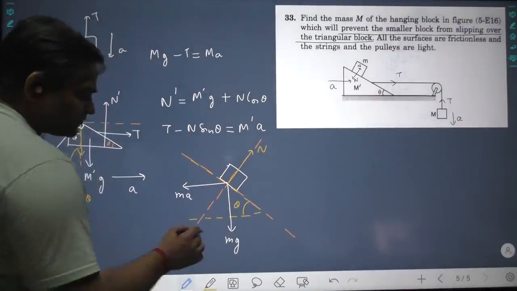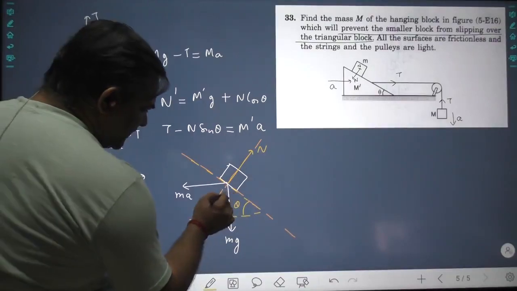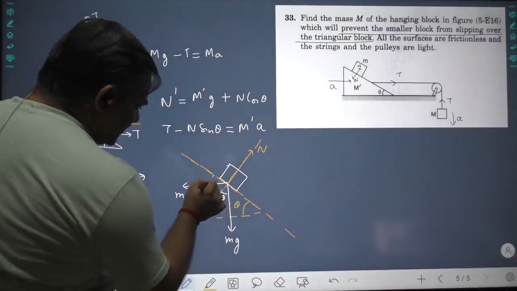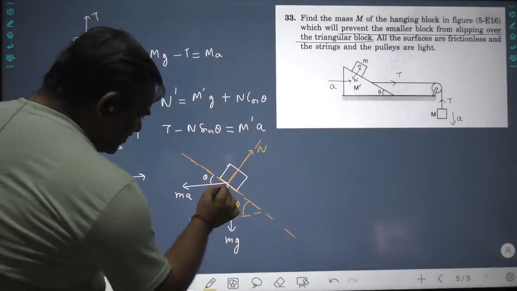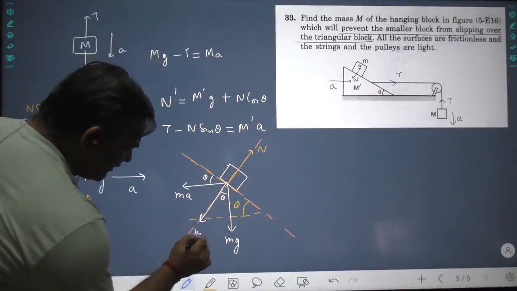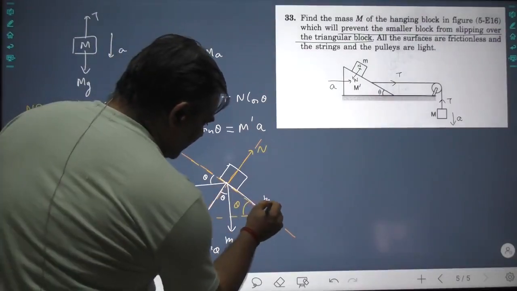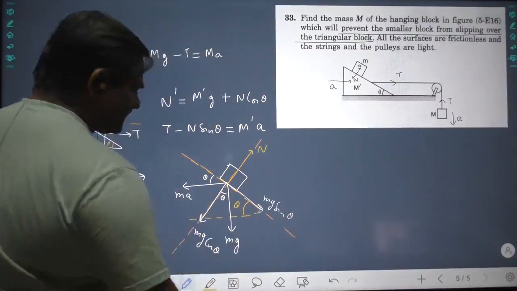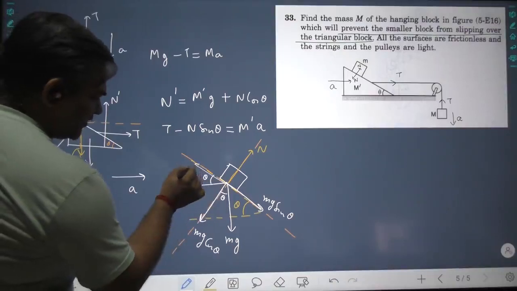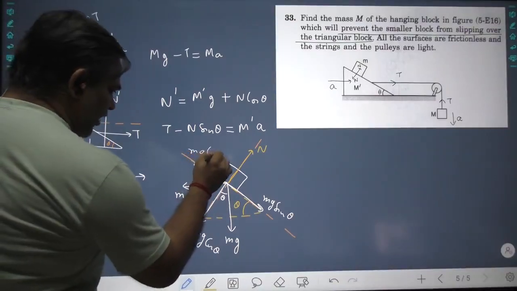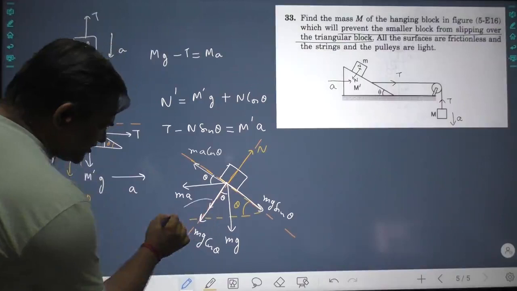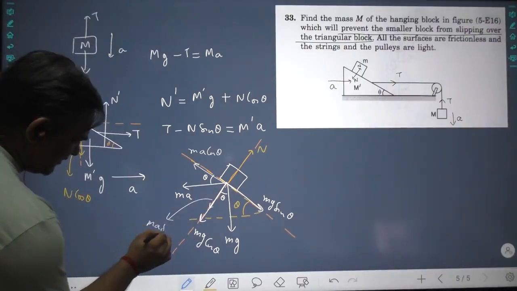Please see here. This theta, this 90 minus theta, this again theta, this again theta. So the mg component in this direction will be mg cos theta, in this direction will be mg sin theta. The ma component in this direction will be ma cos theta, in this direction will be ma sin theta.